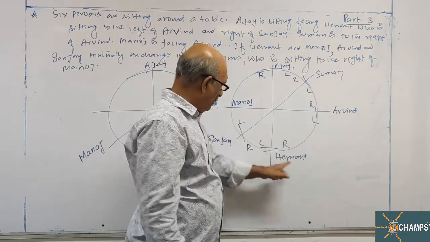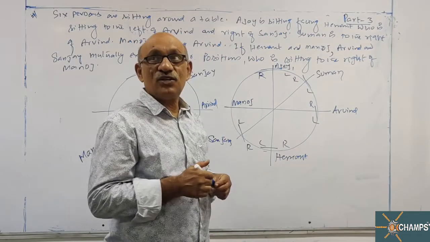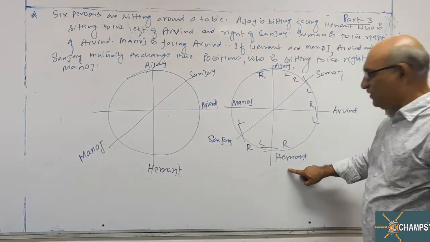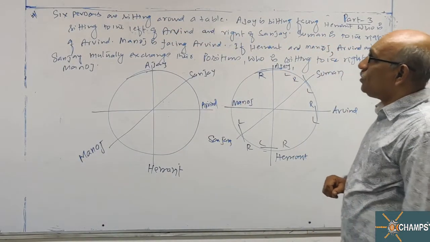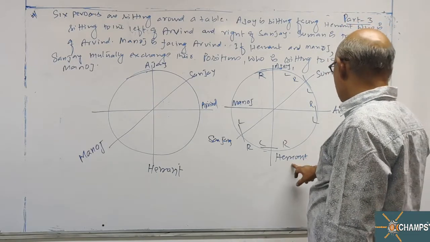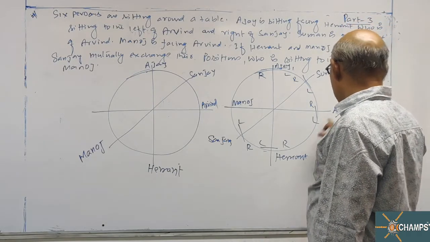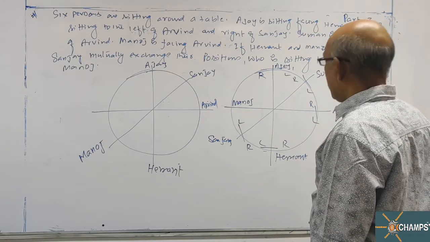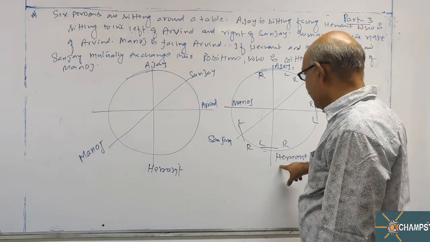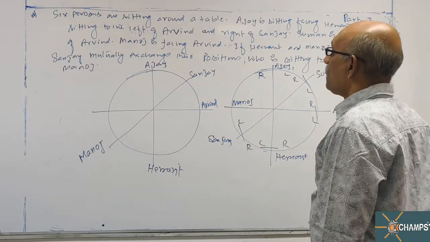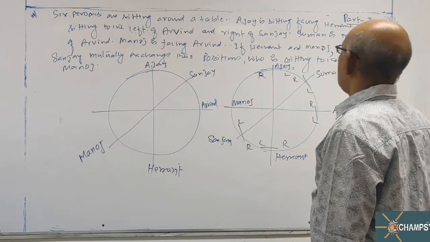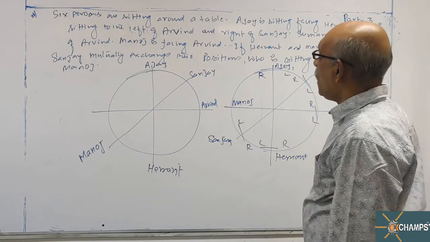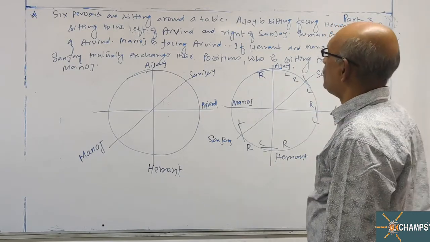Now 1, 2, 3, 4, 5, 6 persons. Let us see the conditions one more time. Ajay is facing Hemant. Hemant is sitting to the left of Arvind. And the right of Sanjay: if I take Sanjay here, right hand side of Sanjay is Hemant. Suman is to the right of Arvind, so Suman is coming here. Manoj is facing Arvind, so Manoj is also fixed.